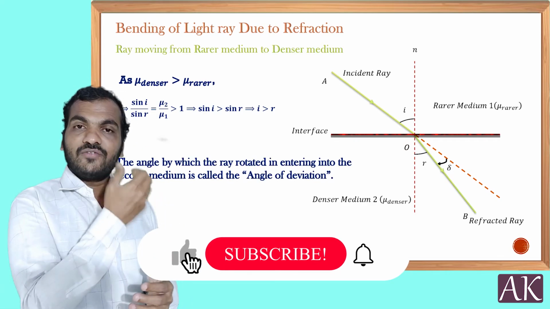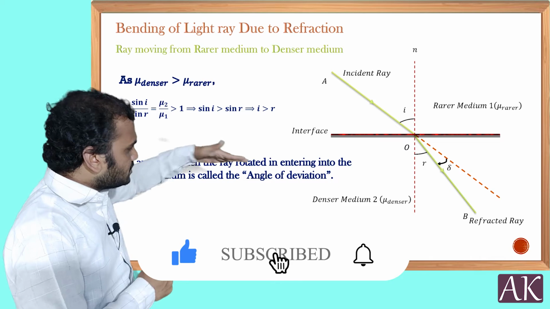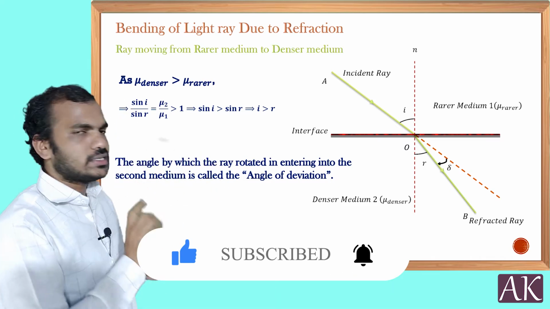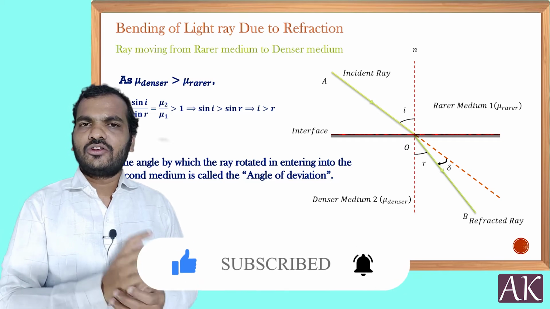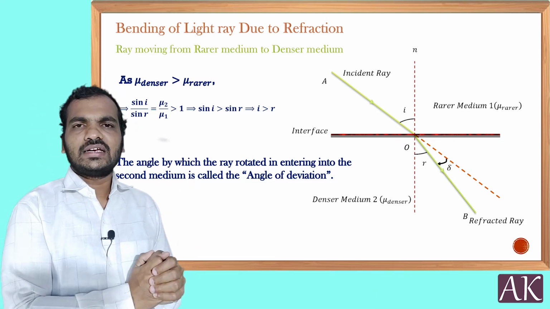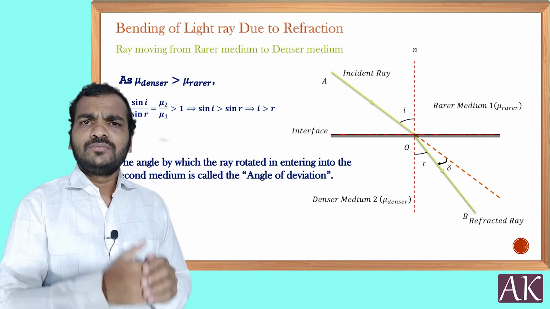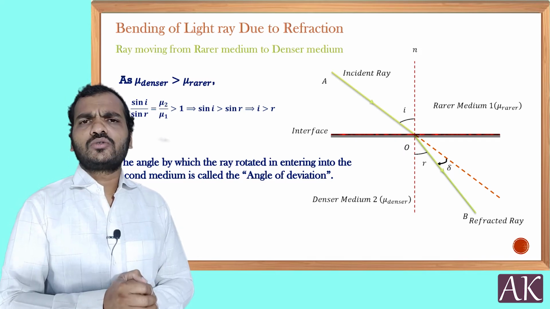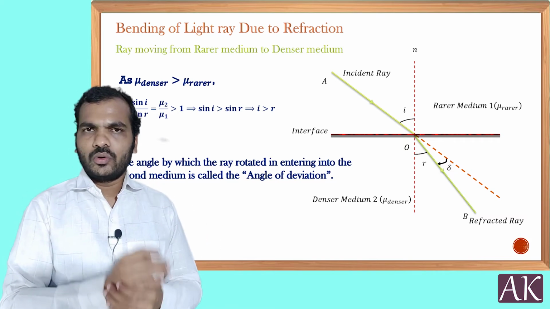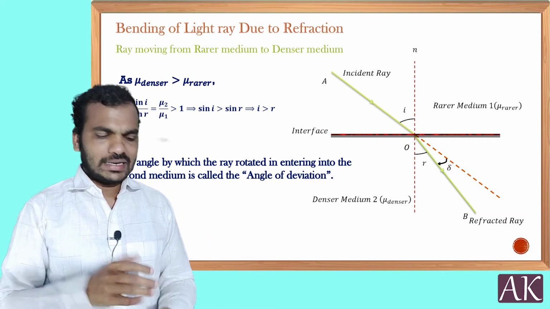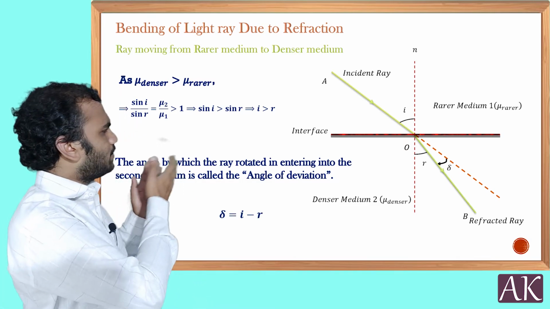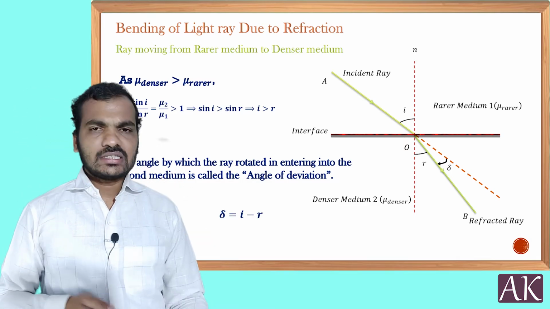Okay, so now what is the difference angle called? The angle changed by the light ray in refraction, which I am representing with delta i, is called the angle of deviation. Are you able to understand? The angle bent by the light ray is called the angle of deviation. If the refractive index is more, then the angle of deviation will also be more. This is what we have to understand in this case. Let us see now the formula: delta equals i minus r. Okay, so this is the first case.